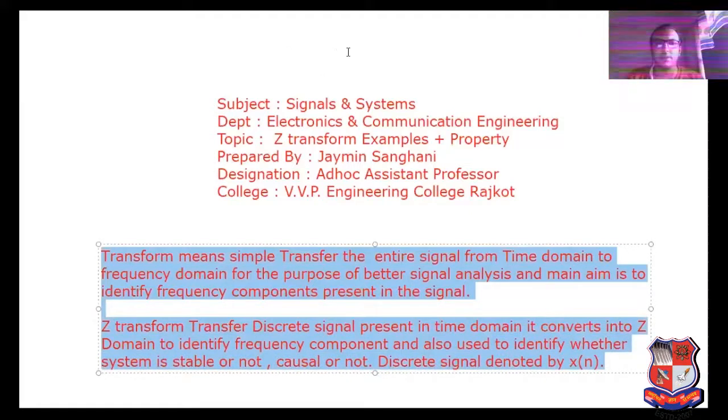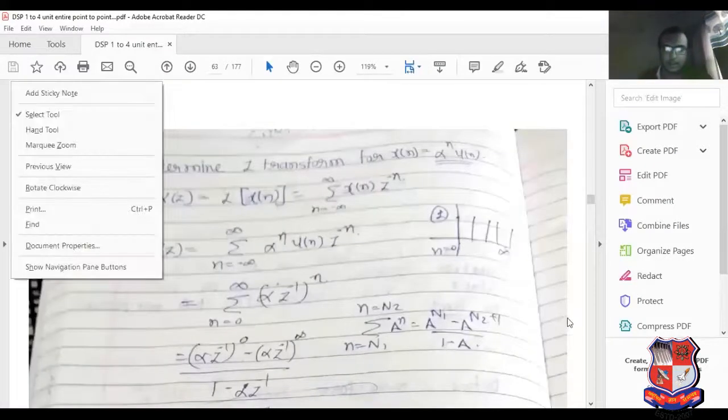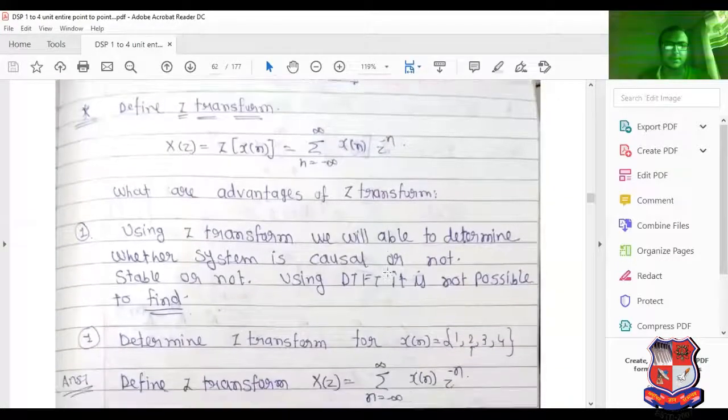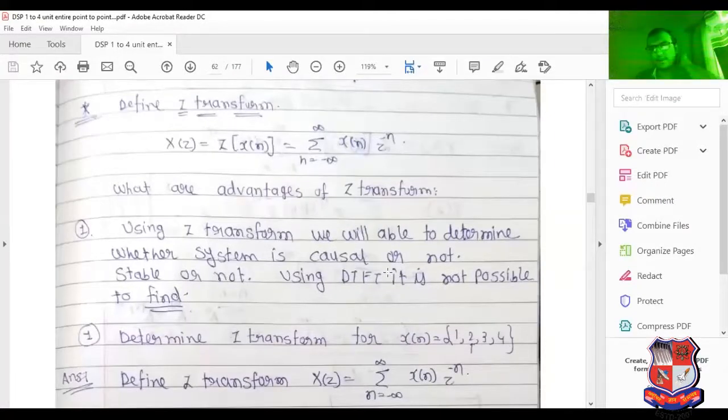Now I have switched over to this particular file. In this first topic, Z transform, what is the meaning of Z transform? It transfers the time domain signal into Z domain. It is the definition of Z transform: X of z equals Z transform of x of n equals summation n equal to minus infinity to infinity of x of n z raised to minus n.